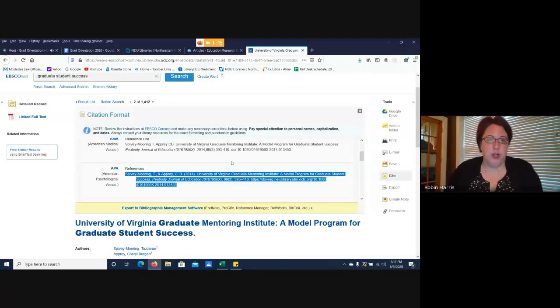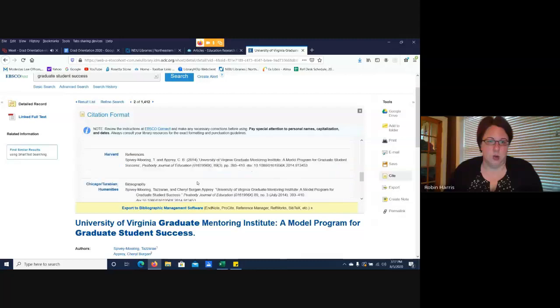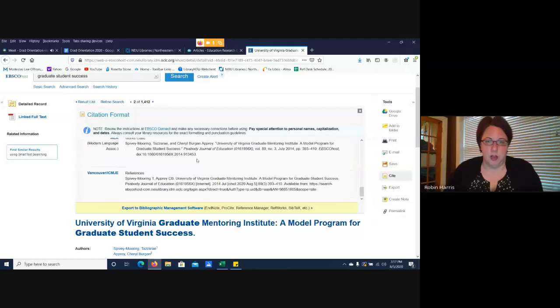Word of warning though, the information here is only as good as it was entered. So you still want to check the formatting against an APA style guide, or if you're going to use MLA, same thing. You can copy and paste it, but still double check it.